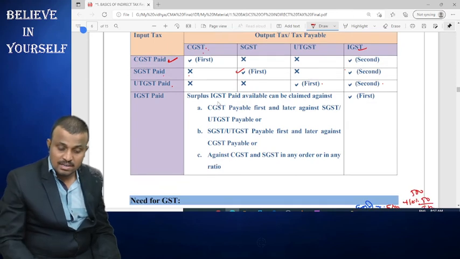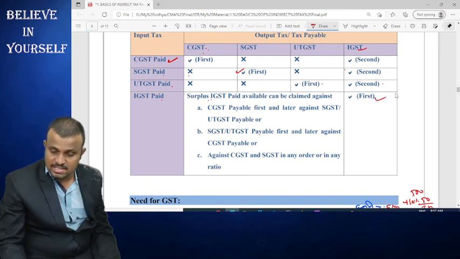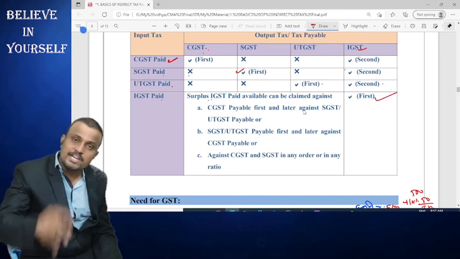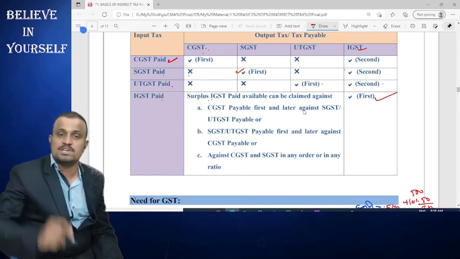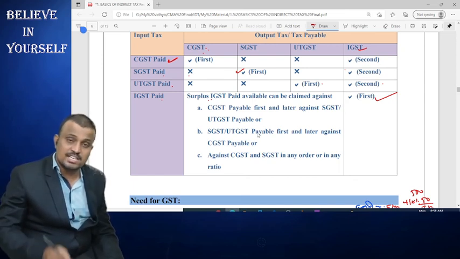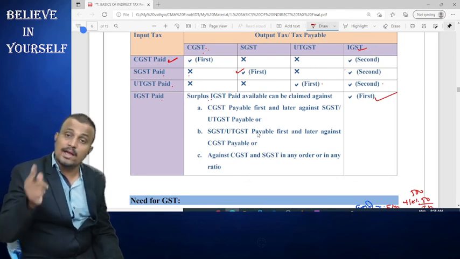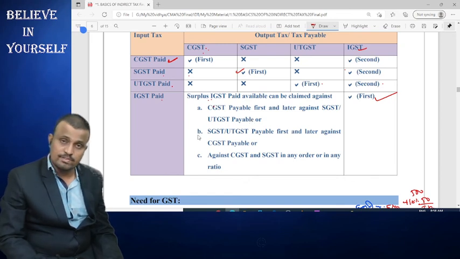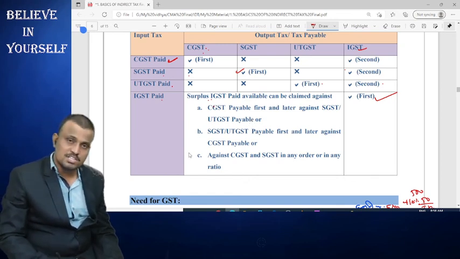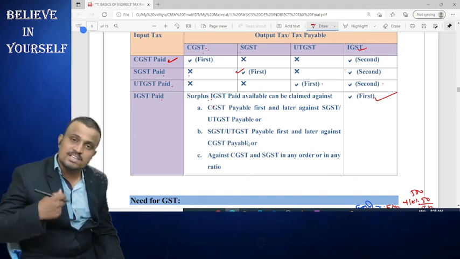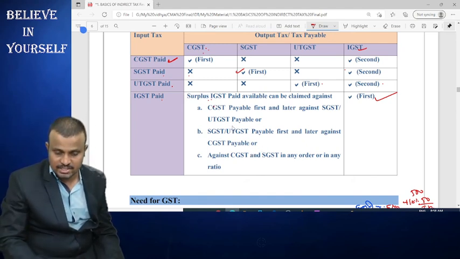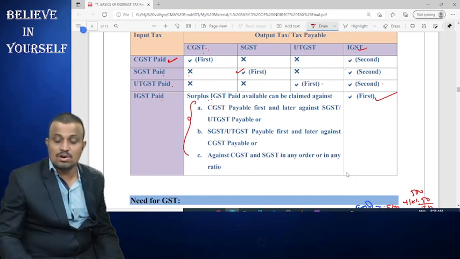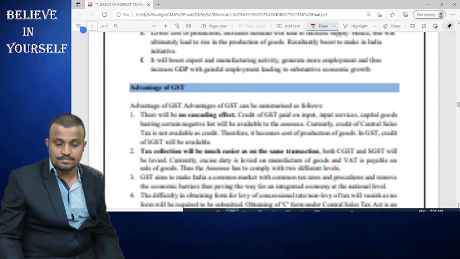Coming to the IGST paid, clearly stated, if there is a surplus of IGST paid available, it is first adjusted against IGST payable. After complete utilization against IGST payable, if any surplus of IGST paid is available, it can be adjusted against either CGST or SGST in any order or in any proportion. Nothing but first SGST, later CGST, or first CGST, later SGST, or 50% SGST, 50% CGST, or 60% CGST, 40% SGST. You may adjust in any order or in any proportion. That is stated. This is the order of utilization of ITC.